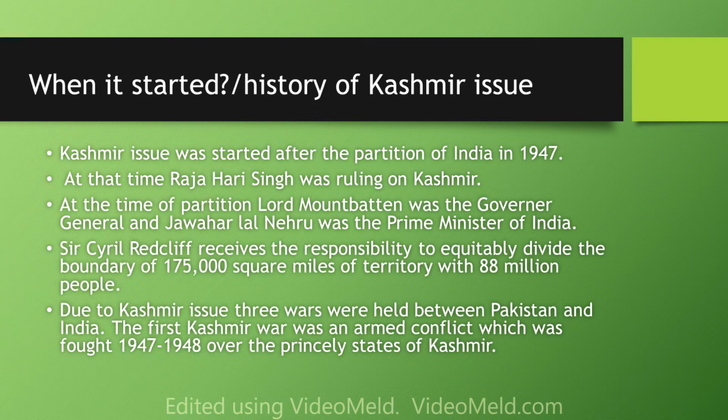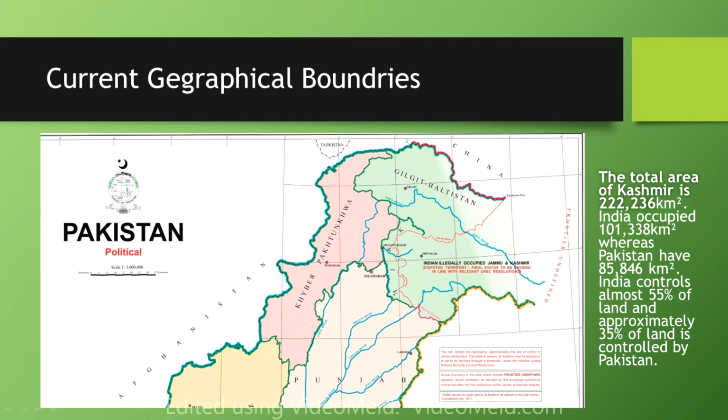Sir Redcliffe received the responsibility to equitably divide the boundary of 175,000 square miles of territory with 88 million people. Due to the Kashmir issue, three wars were held between Pakistan and India. The first Kashmir War was an armed conflict fought in 1947 to 1948 over the princely state of Kashmir.